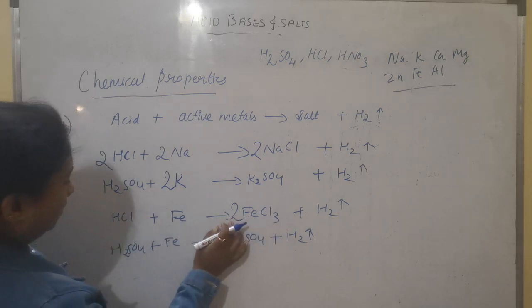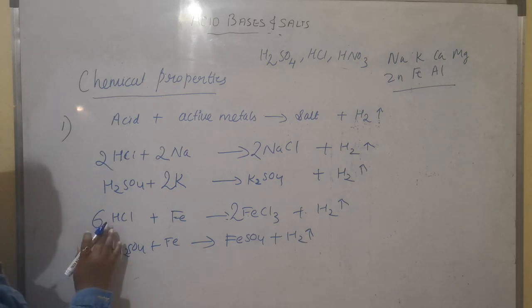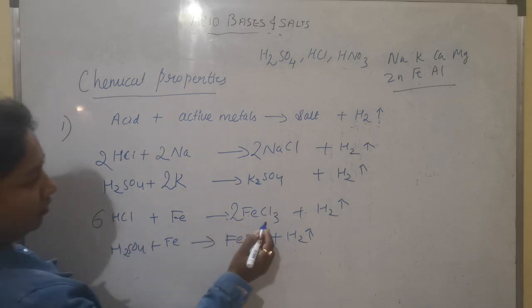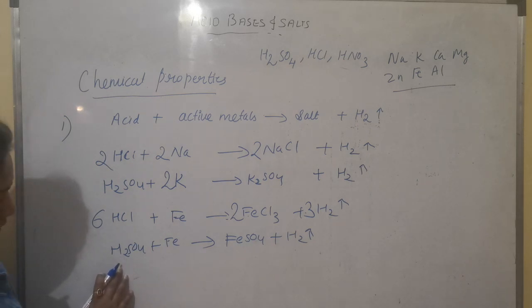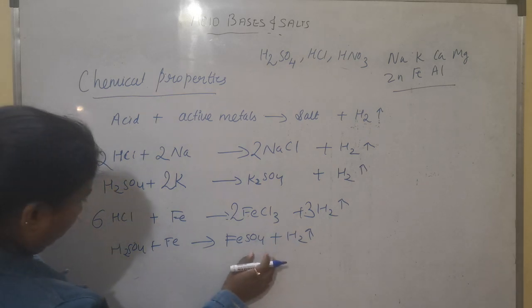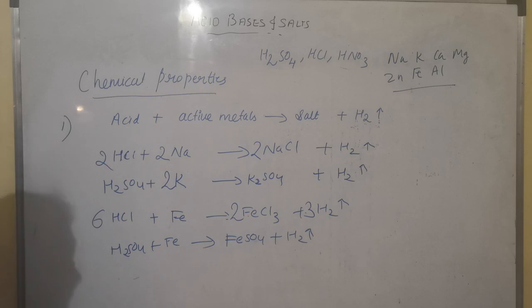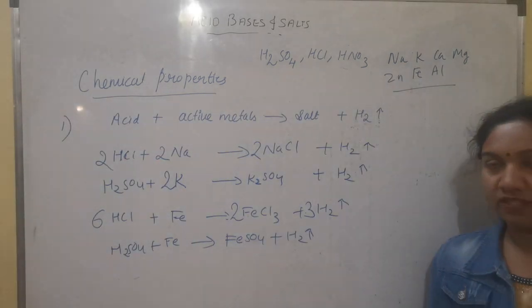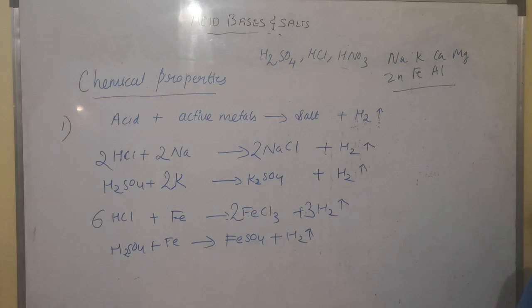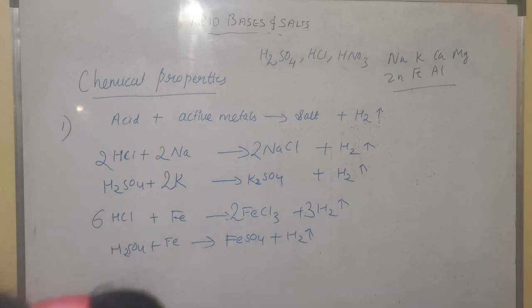So it will become 3 twos is 6, make 6, and hydrogen 3. So it is balanced. Now here, H2SO4, this is already balanced. So these are some of the important reactions of acids with active metals. Now second, we'll see the reaction of acids with metal oxide.